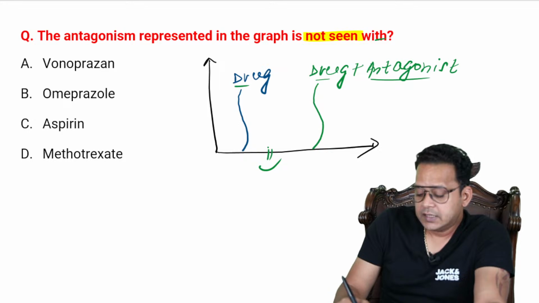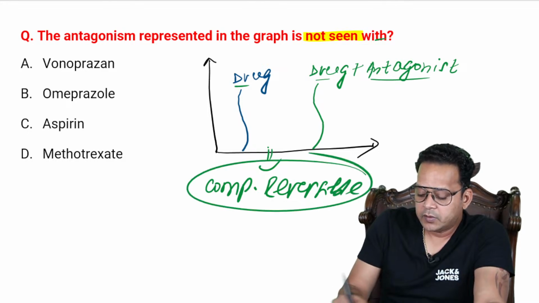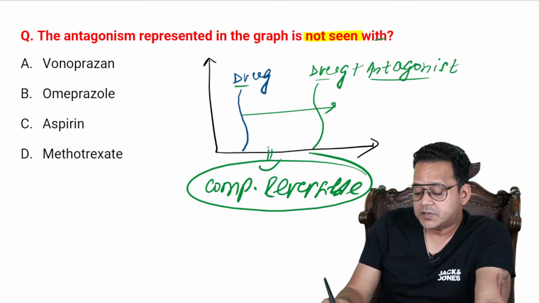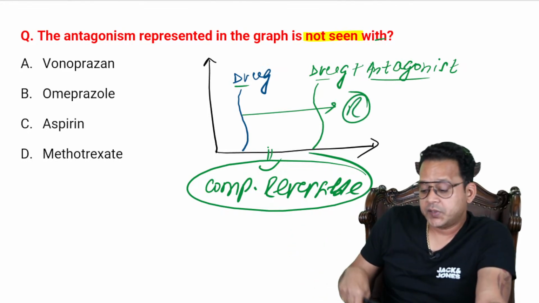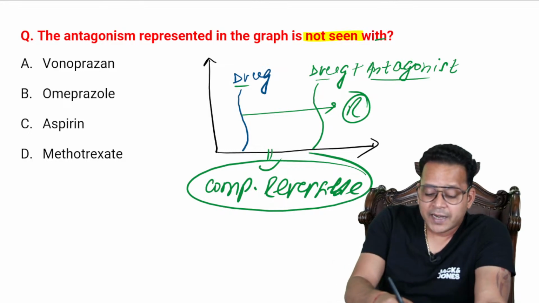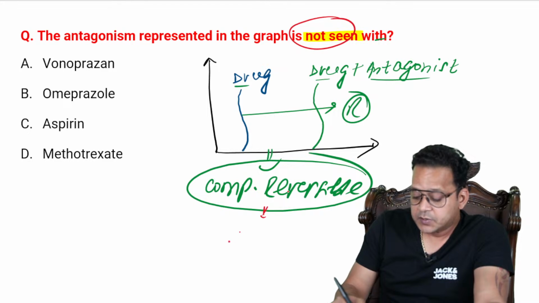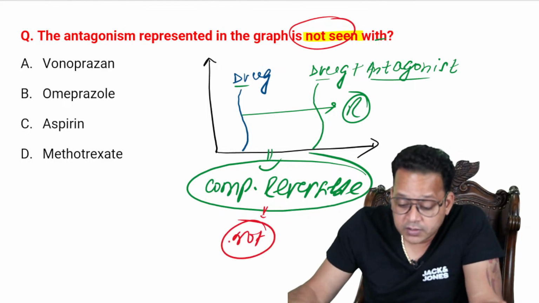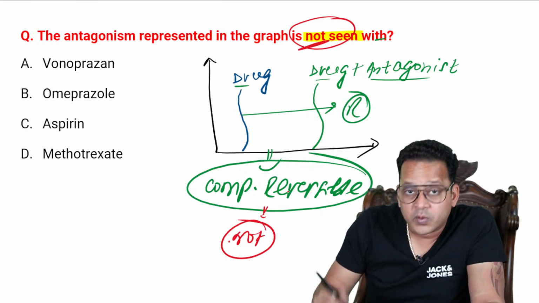See, guys, it's a case of competitive reversible antagonism. Competitive reversible antagonism is where there is a right shift in the DRC. All of us know that, right? In other words, I'm asking you here, which antagonism is not reversible? The MCQ which is not seen. So which is not a competitive reversible antagonist, right? MCQ is not.